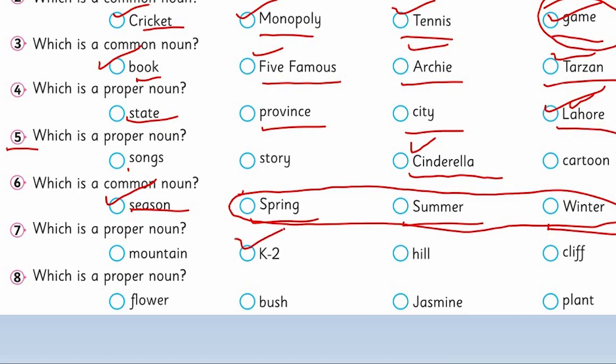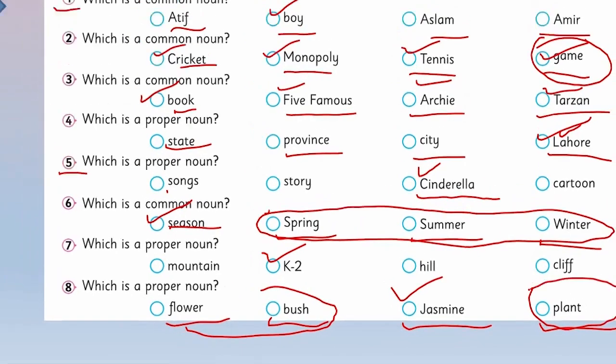Look at the eighth one, which is a proper noun. Here, flower, bush, jasmine, plant. Yes, jasmine name is specified here, a flower name, and all of the three can be included in plants and flower.